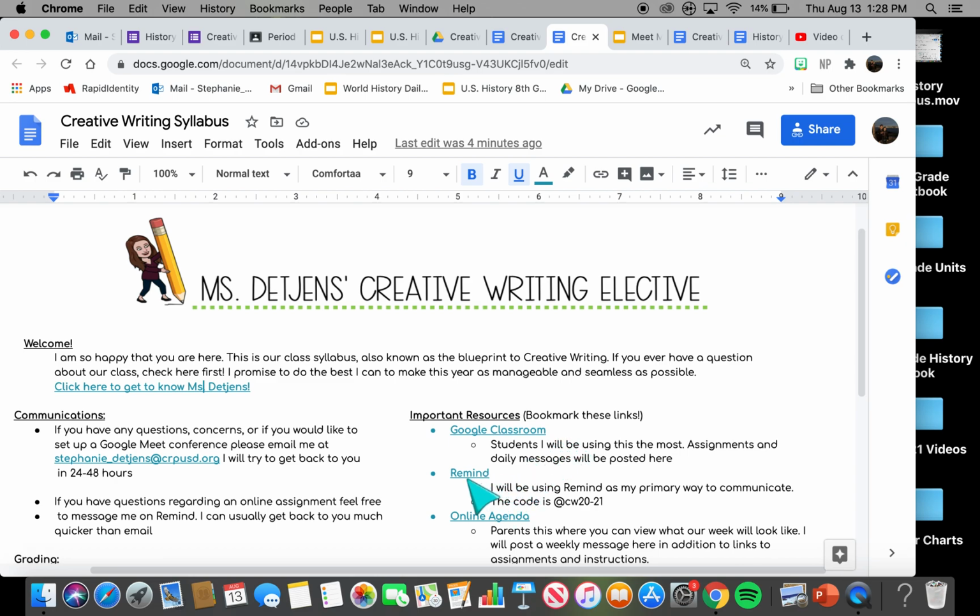With Remind, I'm going to be using that as my primary way to communicate. But as far as announcements go, I'm going to usually announce in Google Classroom and in Remind, so you'll be able to see both announcements. Whether it's a Google Meet code or when something's due, you're going to see it show up in both places.